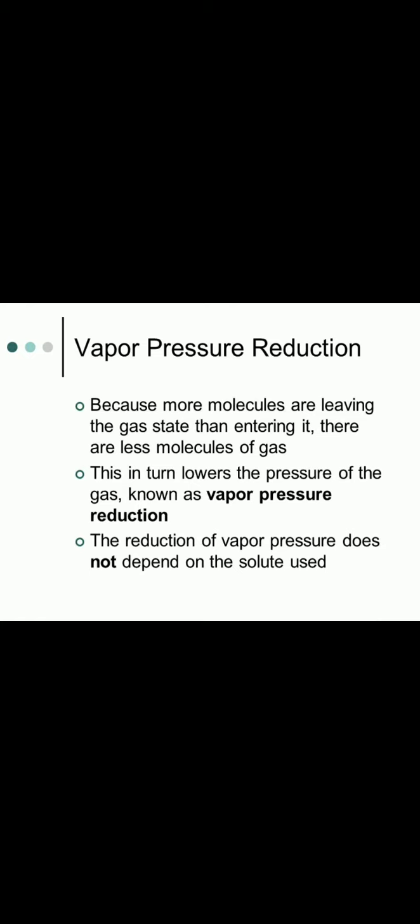Now, students, you already know the first colligative property, lowering of vapor pressure. A volatile liquid has a higher vapor pressure; on addition of a non-volatile solute, the vapor pressure is lowered. That is, vapor pressure reduction takes place on addition of a non-volatile solute to a volatile solvent. This reduction of vapor pressure does not depend on the nature of the solute used.